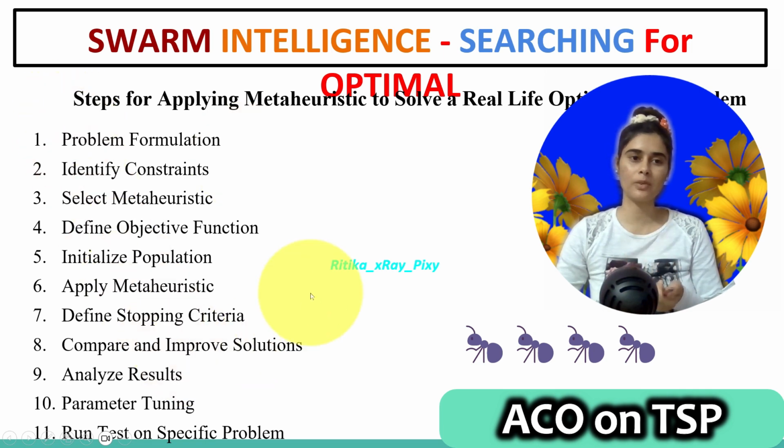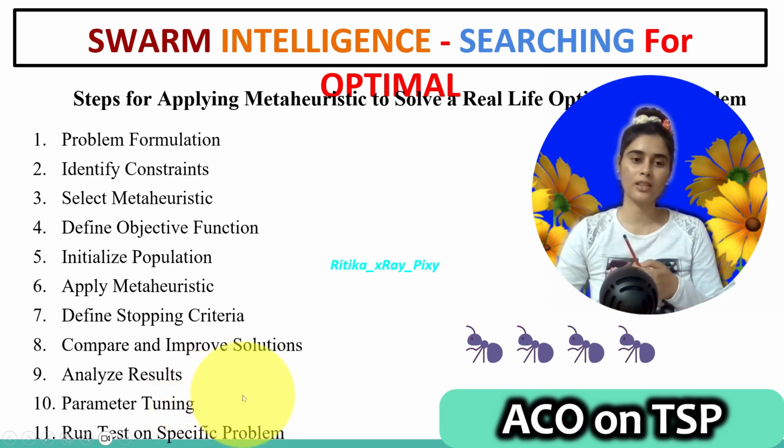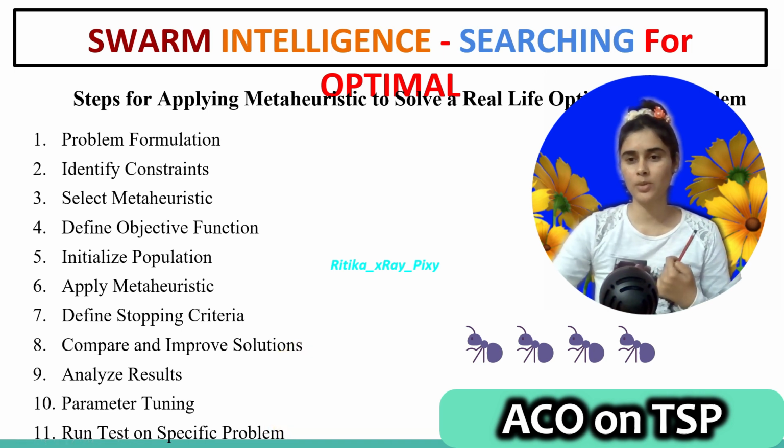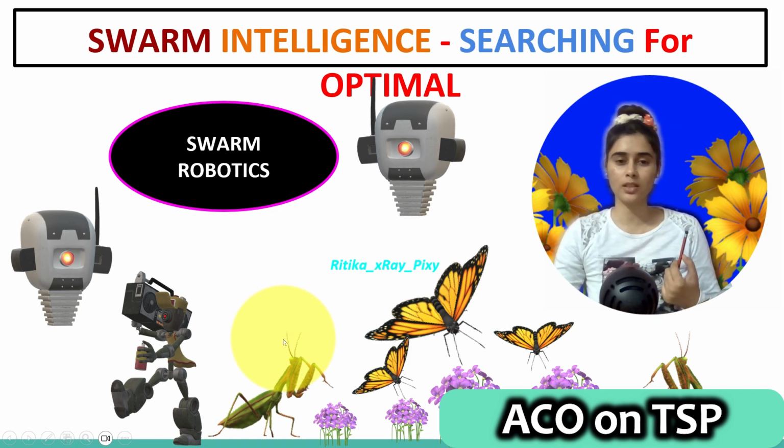Just follow the steps. First, problem formulation, identify your constraints, then select any meta-heuristic that you want to apply. Define the objective function, initialize the population, then apply your meta-heuristic. After that, we will repeat the loop until the stopping condition is met. We will compare the results, and we can improve the results by parameter tuning, and we can run different tests on the specific problem till we obtain the optimal solution. So we are using swarm intelligence to solve different real-life optimization problems to find the best solution.